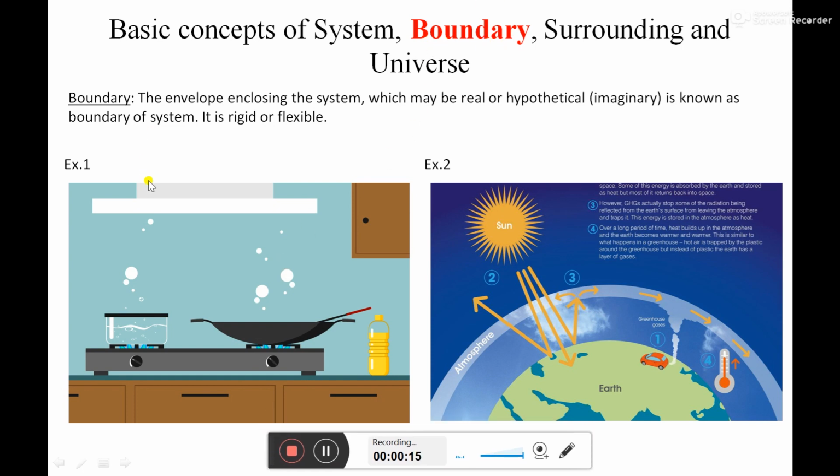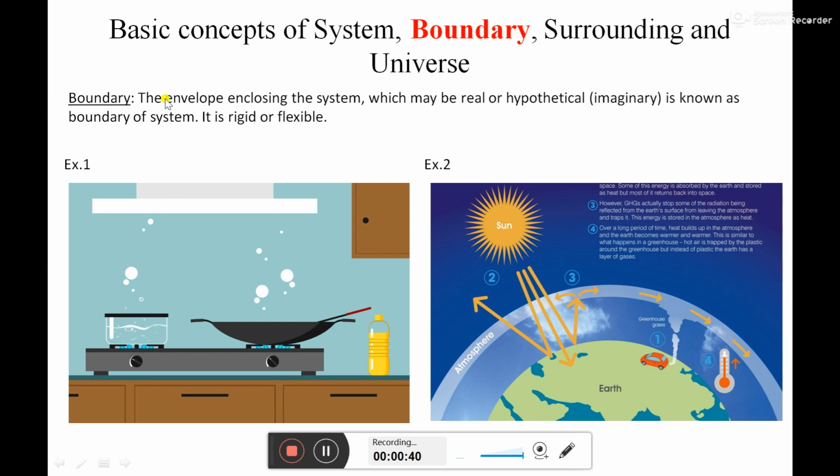Okay. So in the previous lecture I told you this is our first system, this is our second system, and this is our third system. And similarly, Earth is our system which we have considered on the big scale. So if we're going for those examples, just take a definition. The envelope enclosing the system, which may be real or hypothetical, is known as the boundary of system.